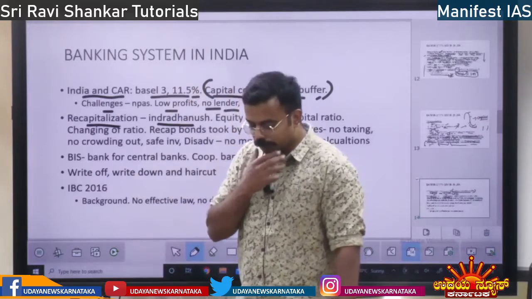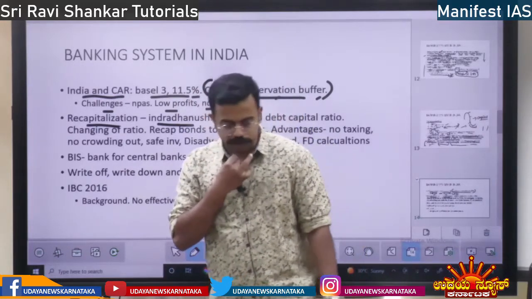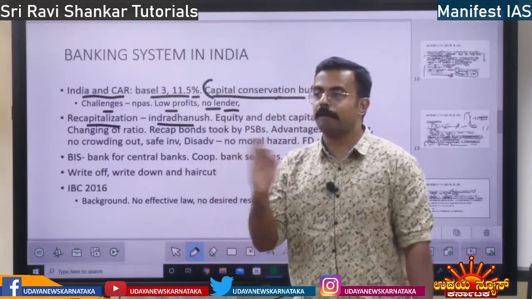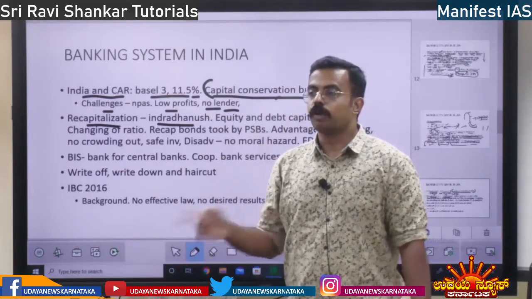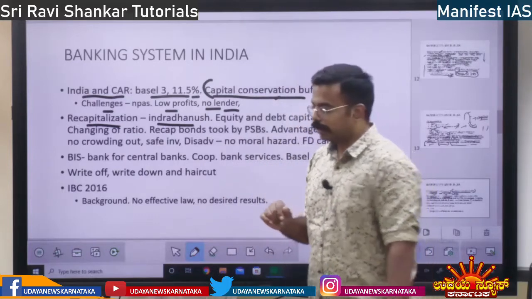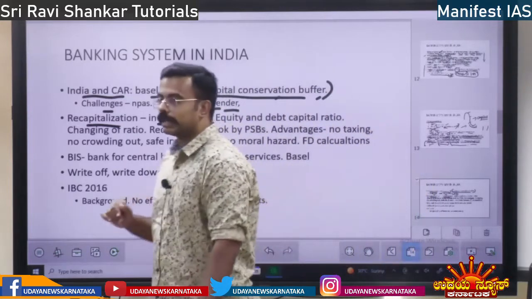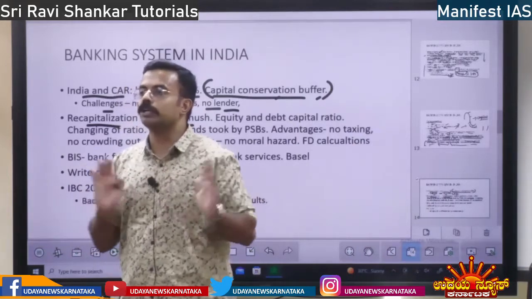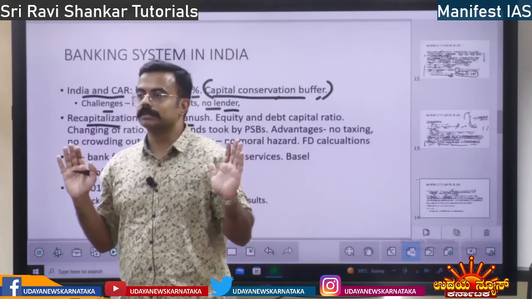See, this concept is important. First, the government issues bonds, called recap bonds. So what do banks do? They are going to buy the bonds. Recapitalization bonds they are going to buy. Who? Banks.